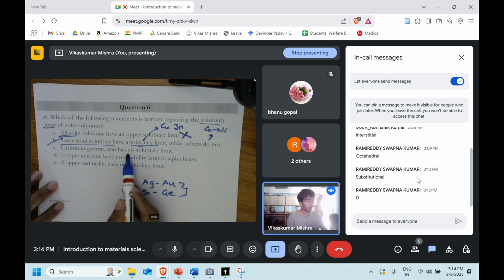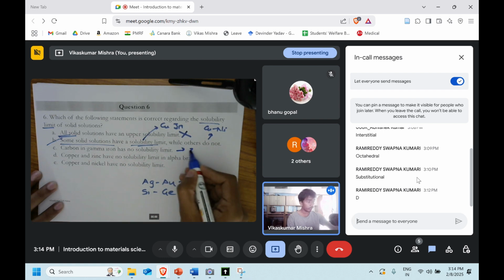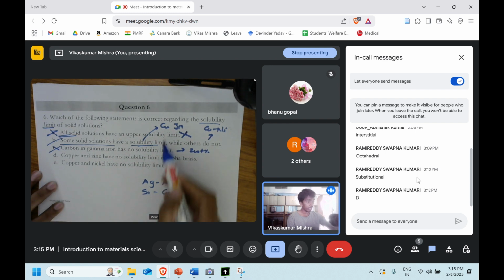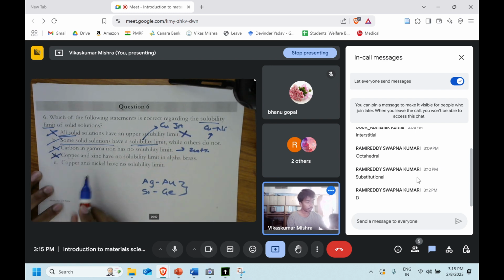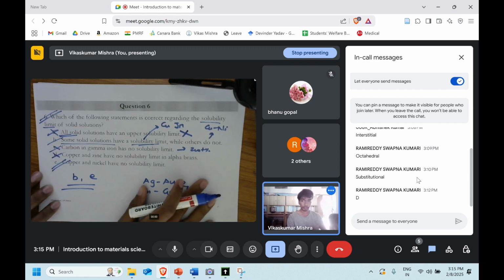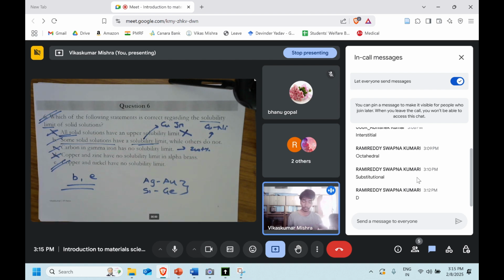Carbon in the gamma iron has no solubility limit. We know it has a solubility limit; it can only dissolve up to about 2.8%, max. So A is incorrect. Copper and zinc have no solubility limit? No, we know that they have a solubility limit, so this is also incorrect. Copper and nickel have no solubility limit, so option E is correct. Among these, B and E are the right ones. With that, we have solved this question. If there is any doubt, please let me know. If not, we'll move ahead.